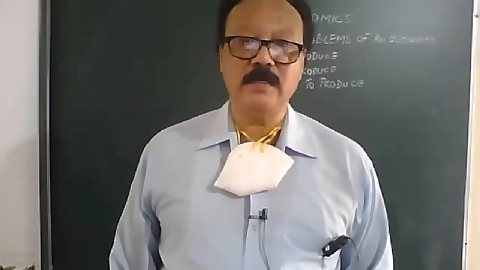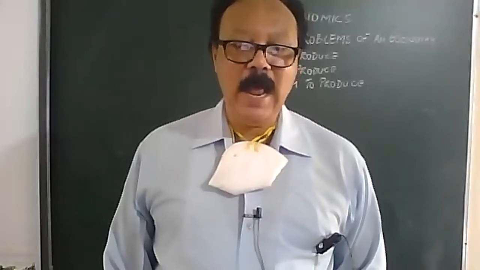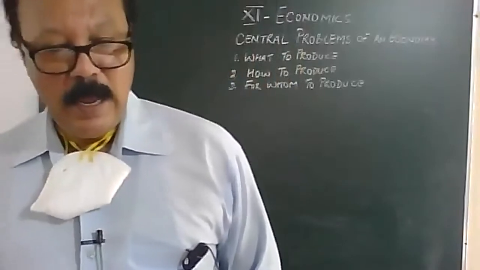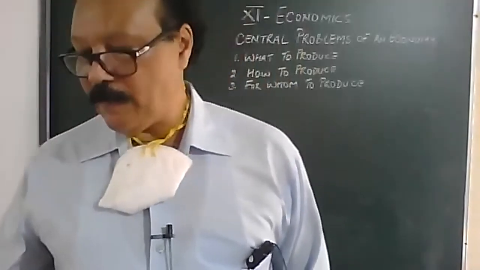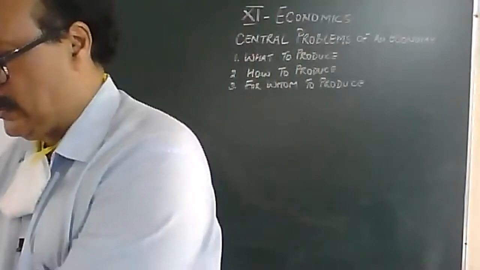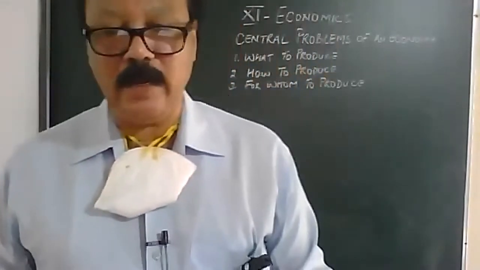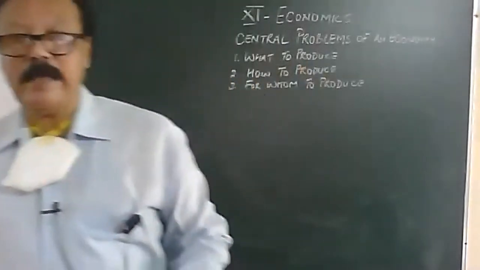These are the 4 factors of production: land, labor, capital, and entrepreneur. So these are the 3 problems of a central economy. Now we come to the next topic.